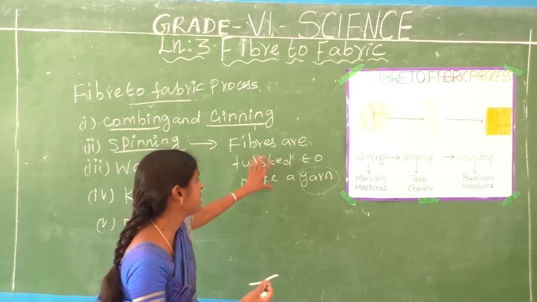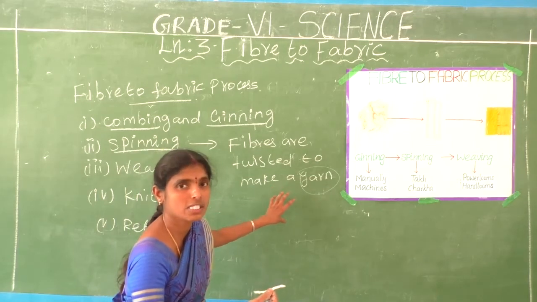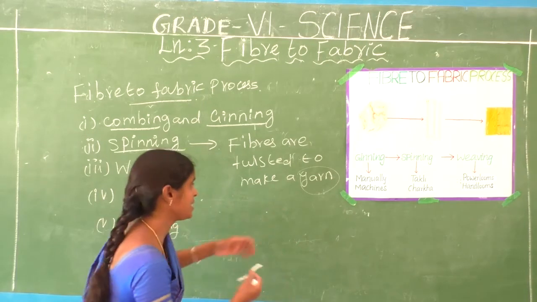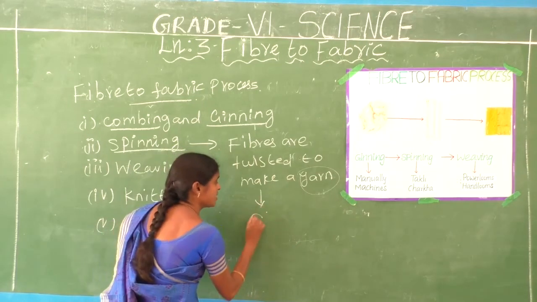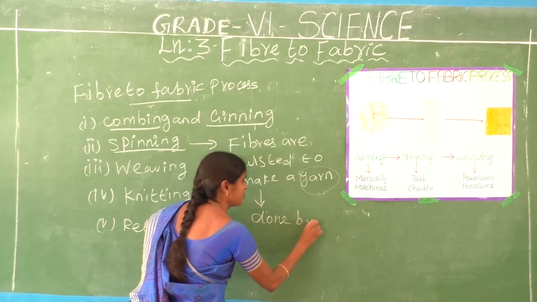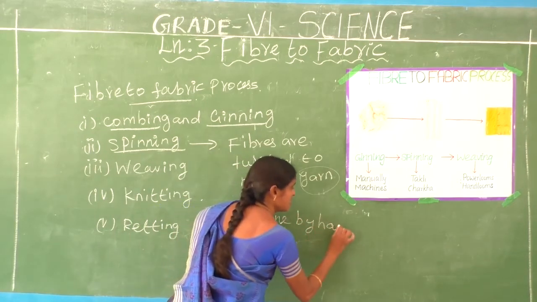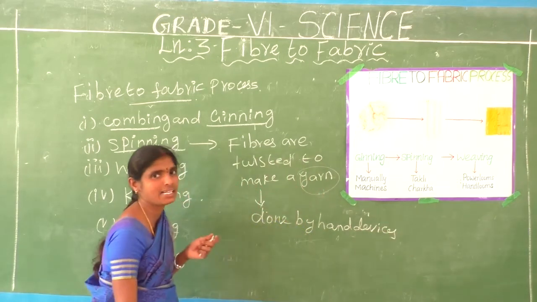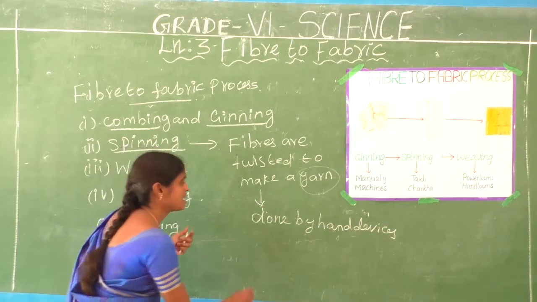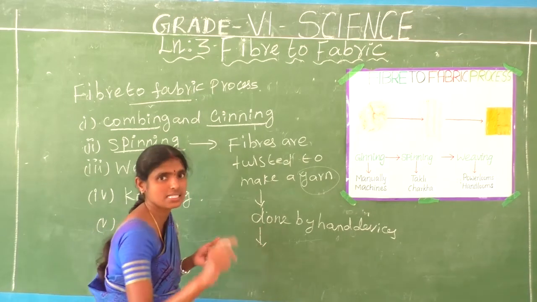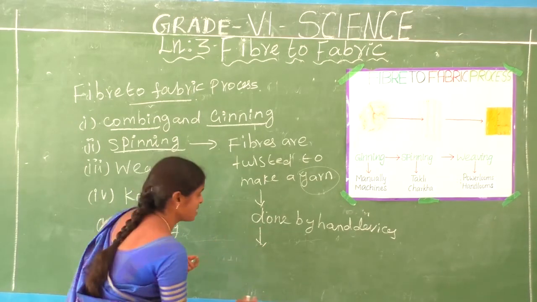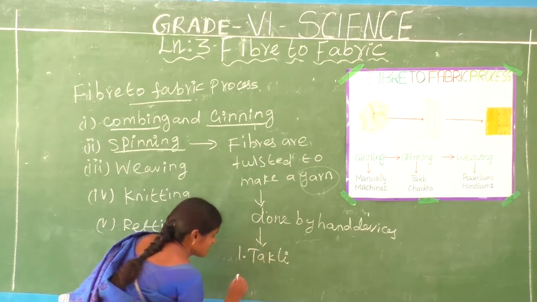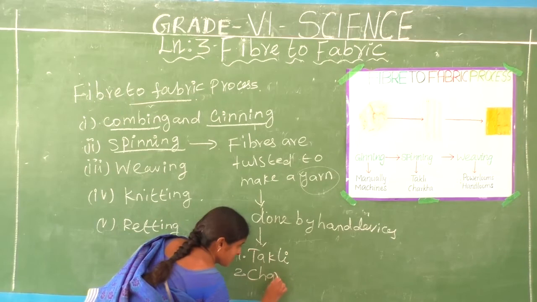The spinning is done by hand methods, by hand operated devices. What are the simple handled devices? What are the two handled devices? The first one is the Takli. The second one is the Charka.